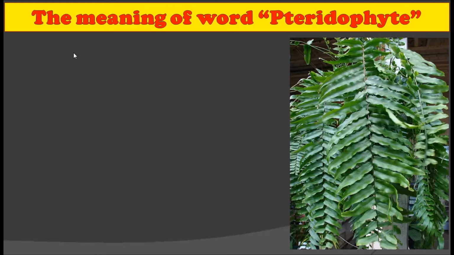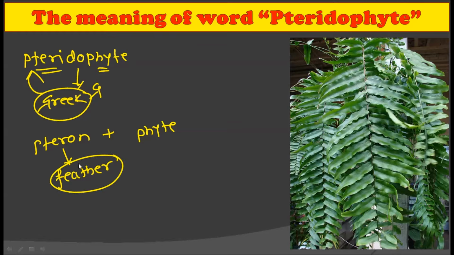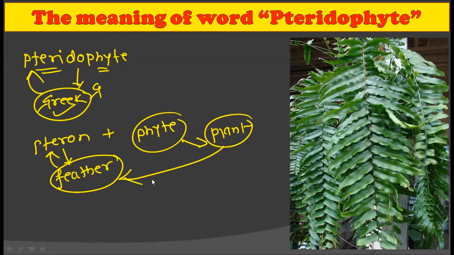The next thing you should know about the pteridophyte is the meaning of the word pteridophyte. All right. This word has a certain meaning. The term pteridophyte is of Greek origin. It is made up of two words, pteron plus phyte. This pteron word in Greek means the one which is feather-like. That is, the feather-like structure is called pteron in the Greek language, while the phyte stands for the plant. That is, such a plant which looks like a feather of the birds, right?